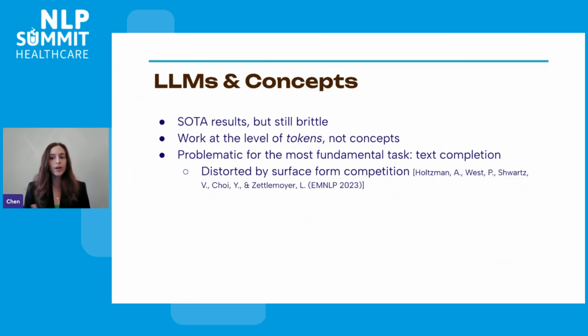Large language models, or LLMs, are great, right? They achieve state-of-the-art results across the board and show impressive text handling capabilities. But they're known to be brittle and far from perfect. We argue that some of LLMs' problems occur because they operate at the token and not the concept level. This is problematic for even the most fundamental LLM task, which is text completion, affecting their performance on downstream tasks,